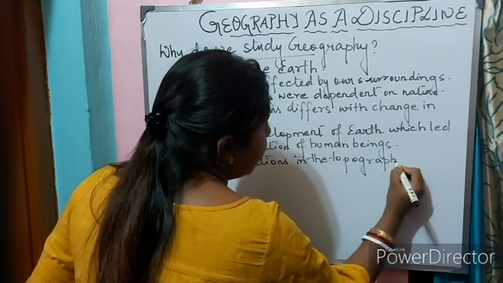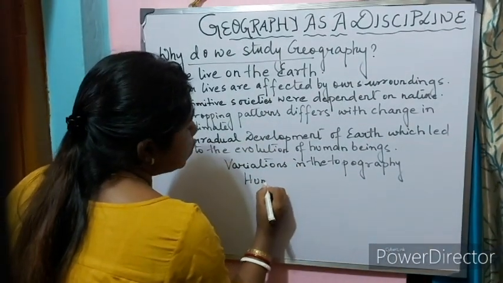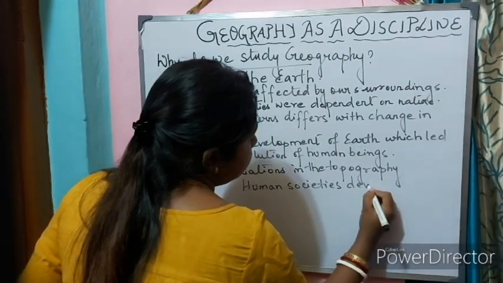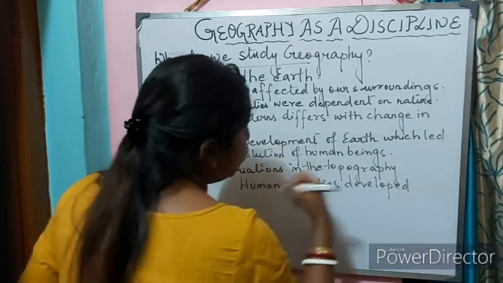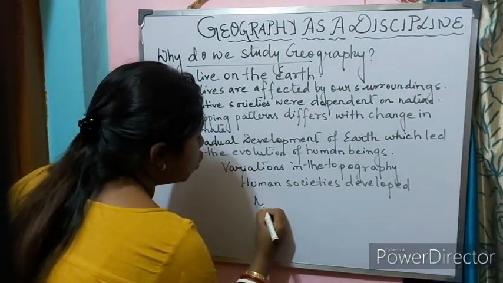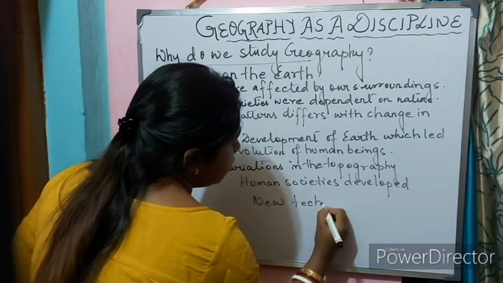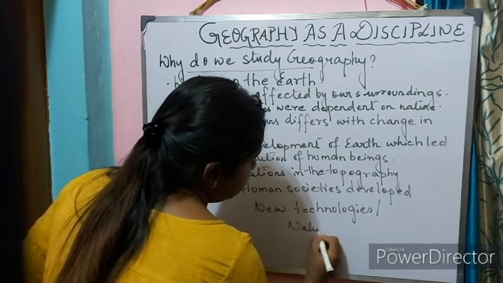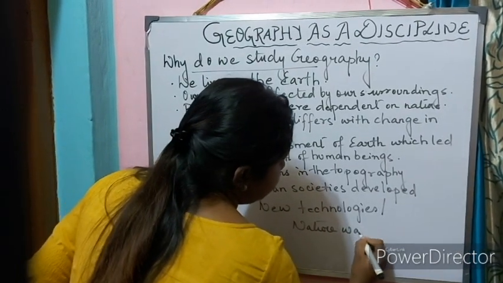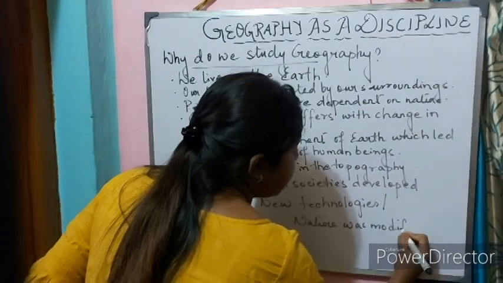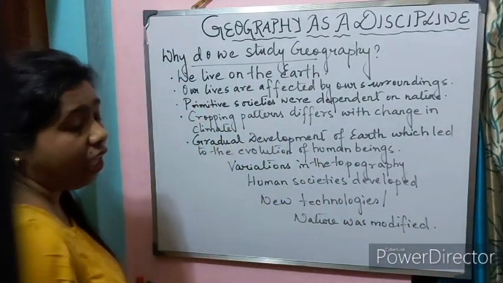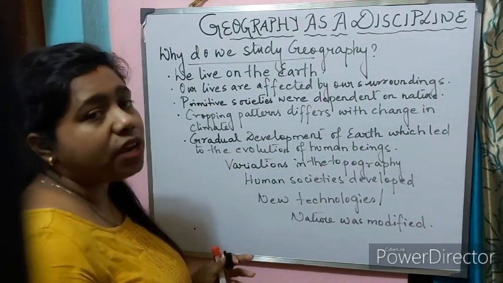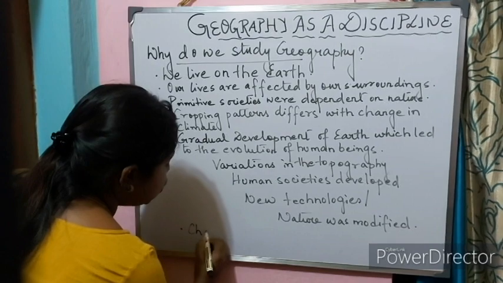We need to understand how the human societies developed. We need to understand that with creation of new technologies by the human society, nature was modified, or we can say nature is still modifying. We need to understand geography because geography actually helps us to understand the changes